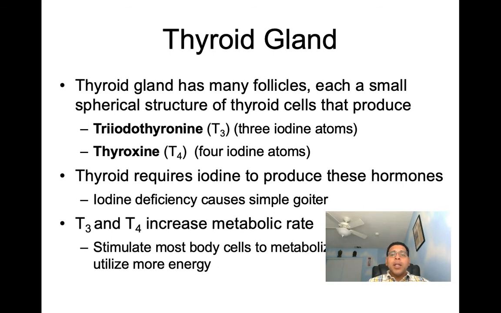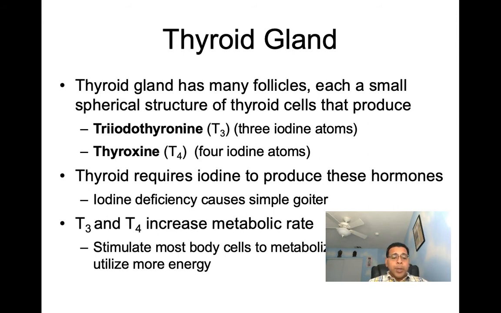So you could see here, we require iodine. Thyroid requires iodine to produce these hormones. If we have iodine deficiency, this can cause a simple goiter to occur in the patients, or you can see an enlargement of the thyroid gland. That's what goiter is. It's an enlargement of the thyroid gland. So if we don't have enough iodine, you can see the patient can develop a goiter. We get our iodine from our salt or seafood.